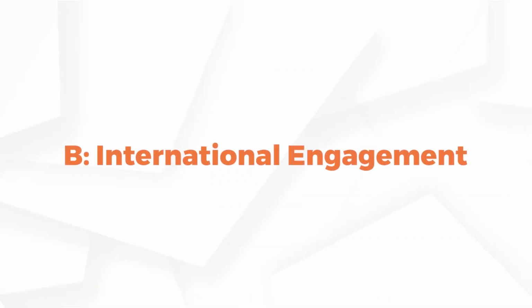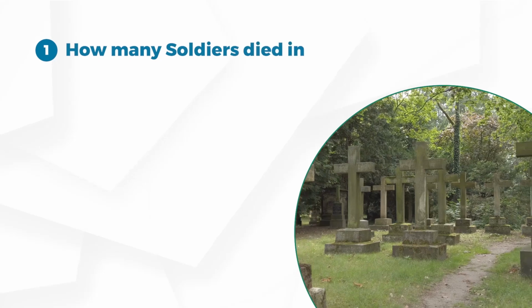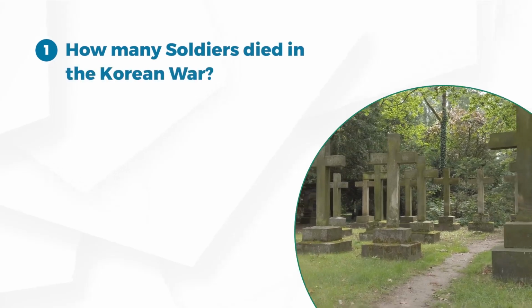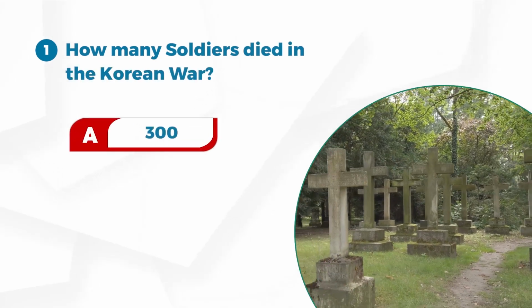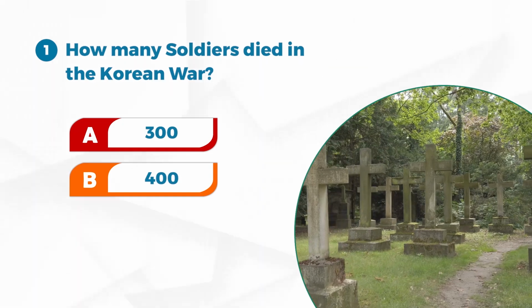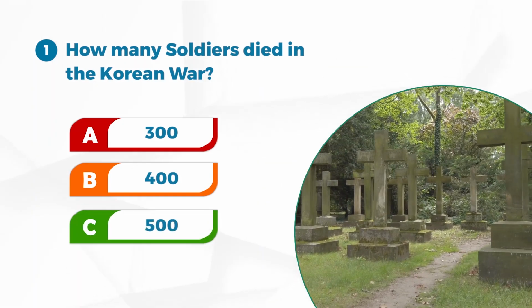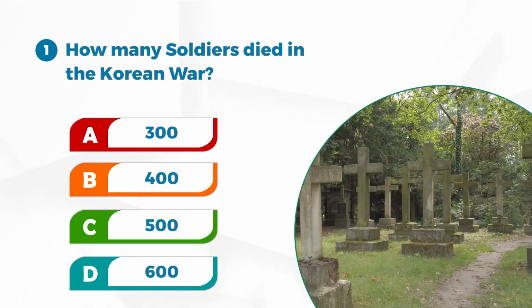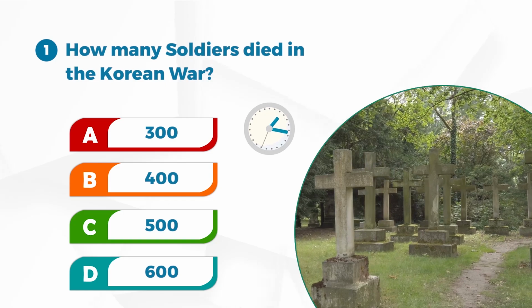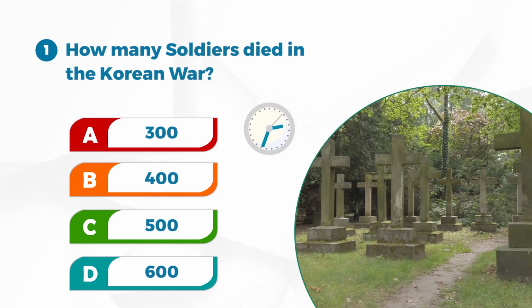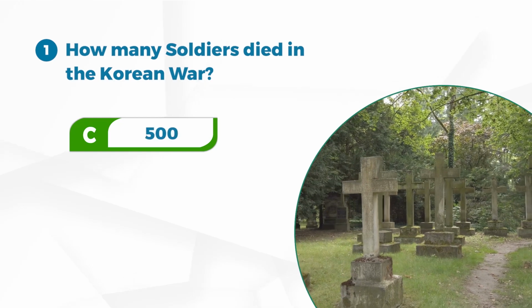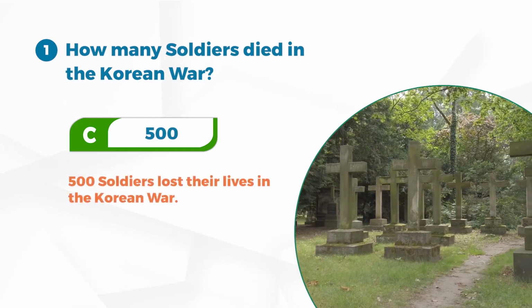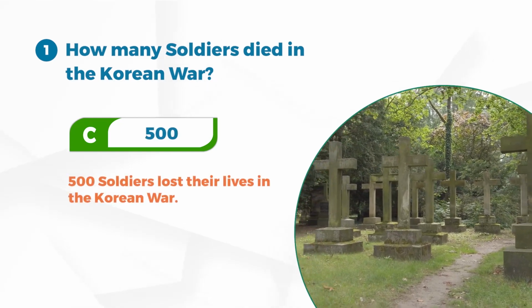B. International engagement. Number 1. How many soldiers died in the Korean War? A. 300, B. 400, C. 500, D. 600. Answer C. 500. 500 soldiers lost their lives in the Korean War.